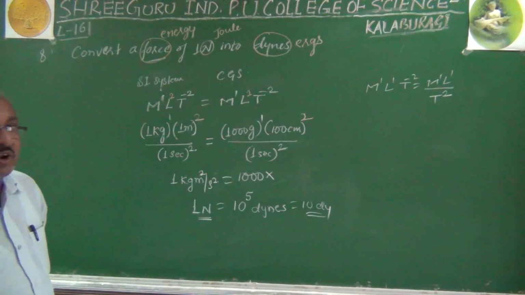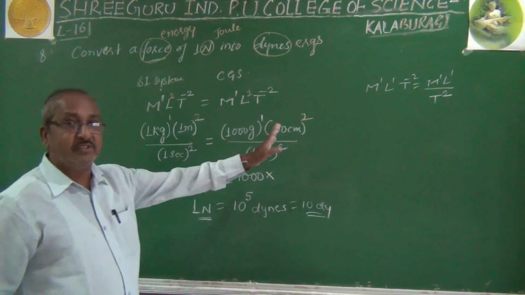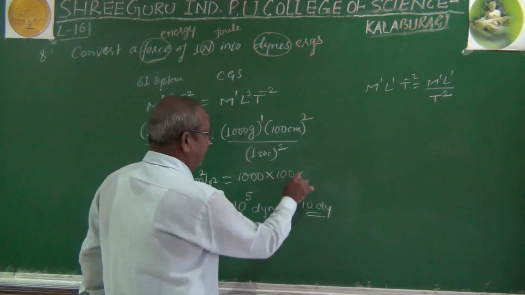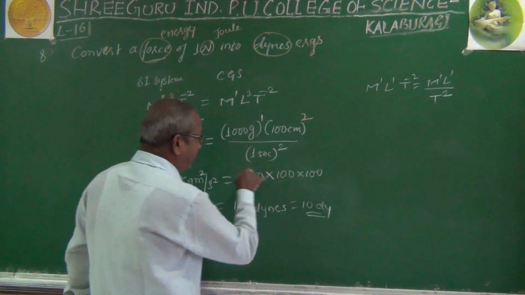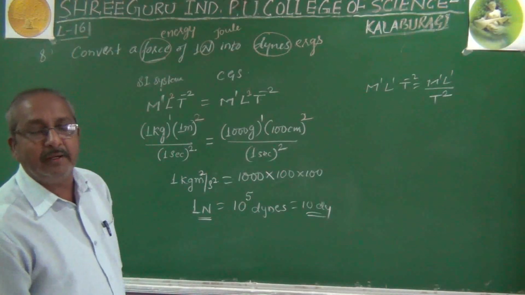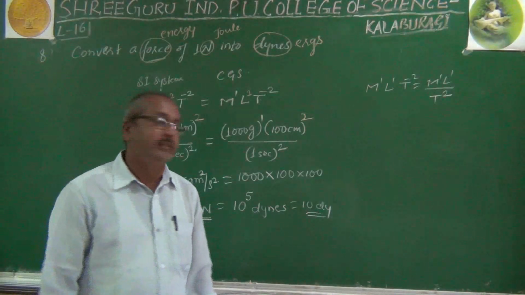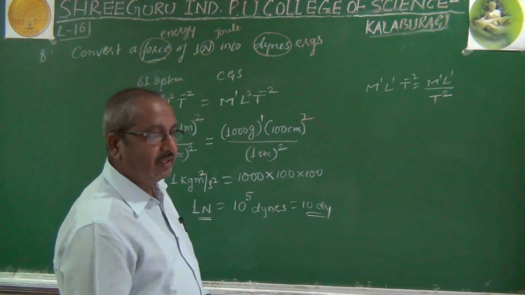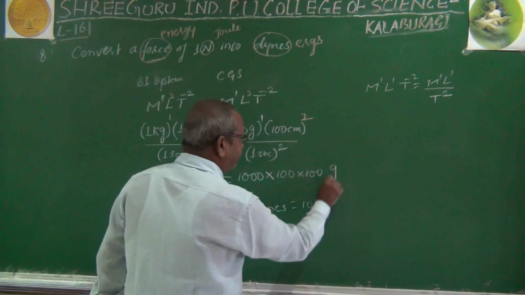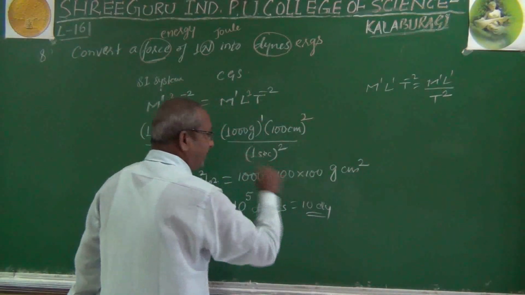But 100 whole square is not 100. Just like 1 whole square is 1, but 100 whole square is 100 into 100. Divided by 1 squared, no need to write it. Keep it in mind: in multiplication and division, 1 is the identity element. So either we can write it or not, no problem in the question. So here is the gram, here is the centimeter square per second square.